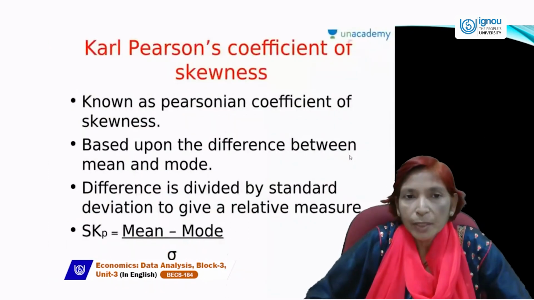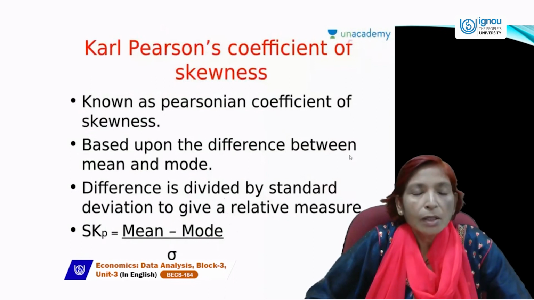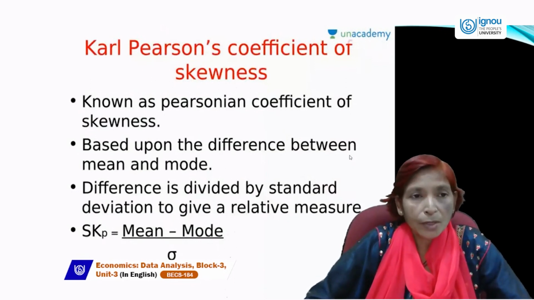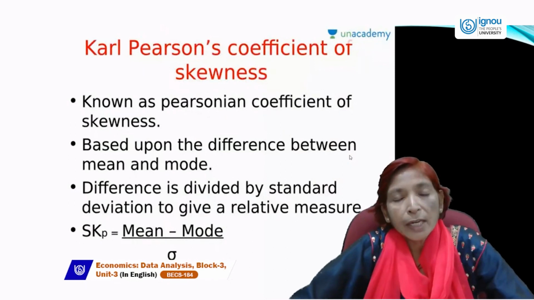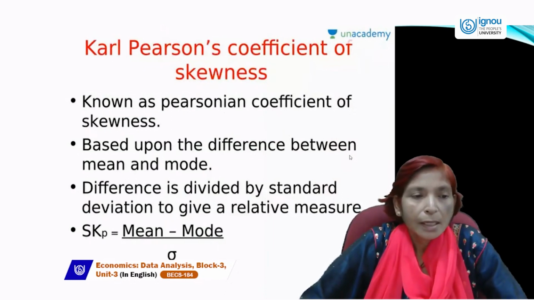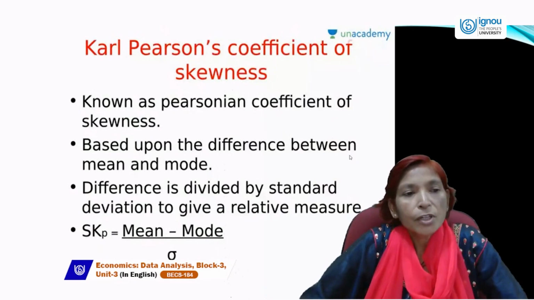Next, Karl Pearson gave us the formula for calculating the coefficient of skewness. Karl Pearson is a great statistician who gave the formula for calculating correlation and skewness also. It is known as Pearson's coefficient of skewness.